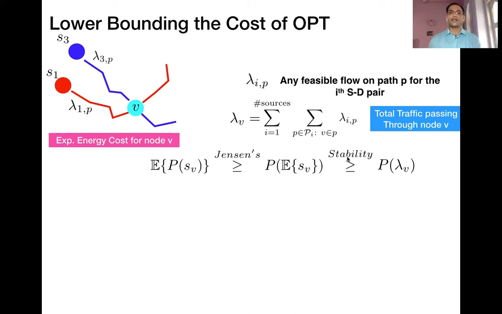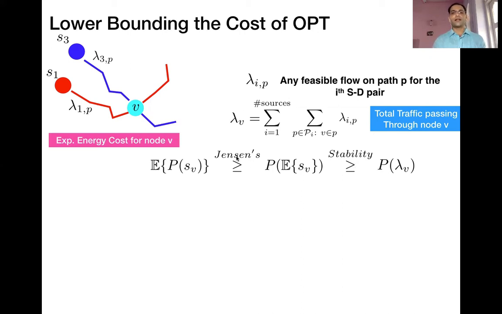And now note that even though we don't explicitly need stability as a constraint, stability is a necessary condition, because if the system is not stable, the flow time goes to infinity, in which case the objective function is unbounded. So stability is a necessary condition, which essentially implies that the expected speed at which node V works should be at least as much as the amount of flow going through it in any feasible flow.